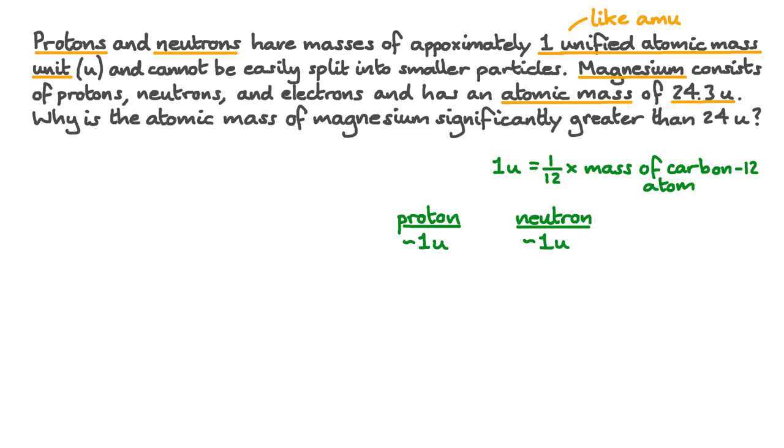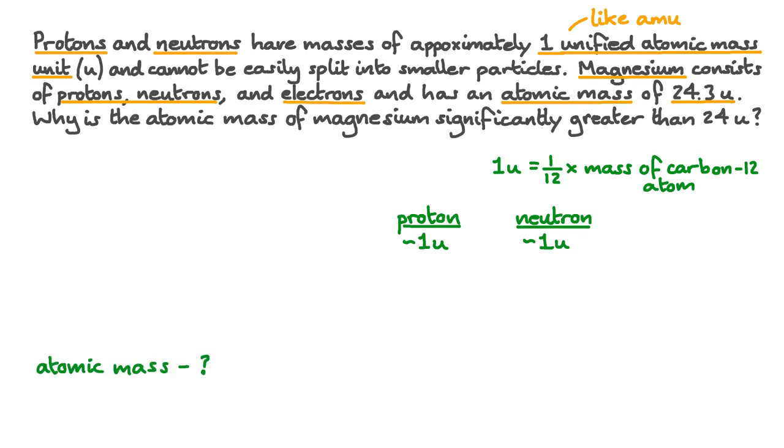The question tells us that magnesium has an atomic mass of 24.3 unified atomic mass units. But atoms are made of whole particles. We can't add 0.3 of a proton or 0.3 of a neutron. So what does this atomic mass mean?